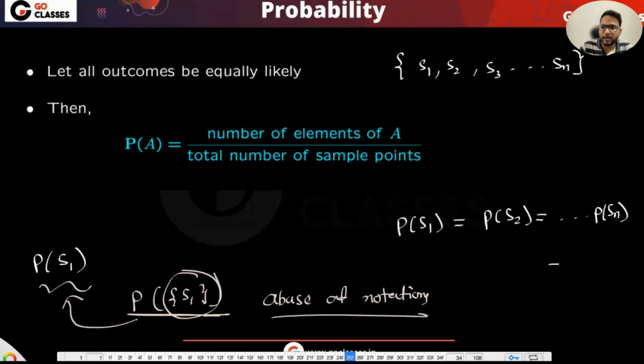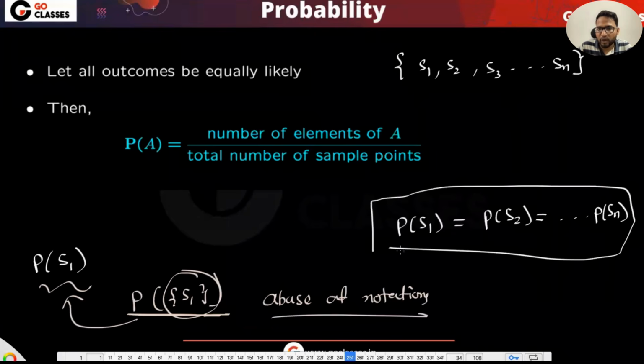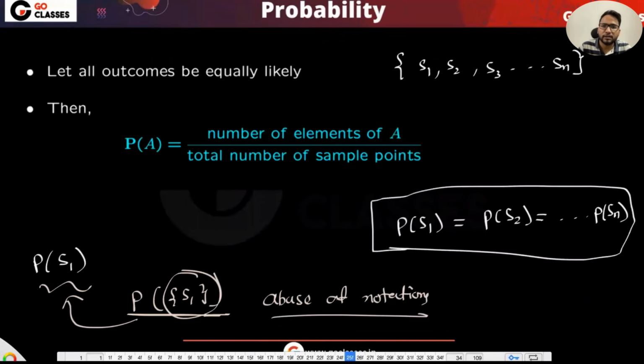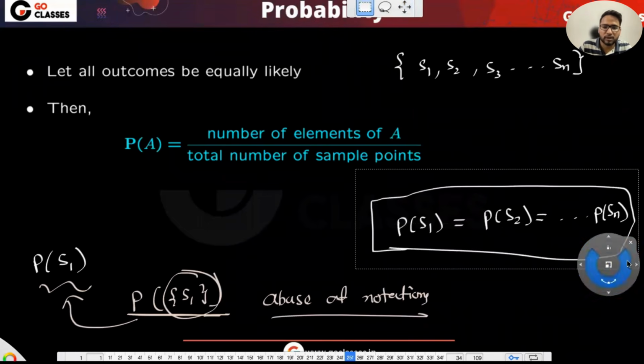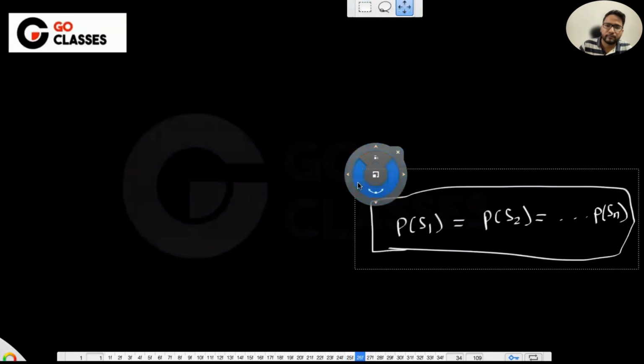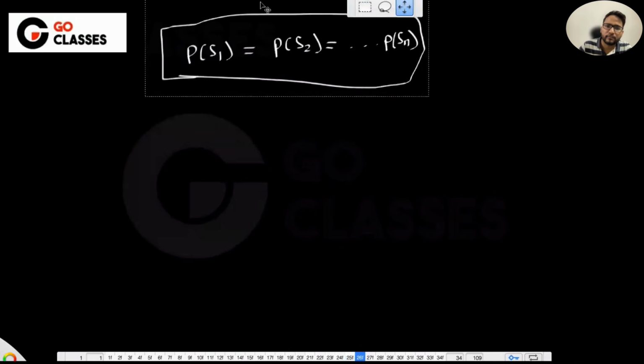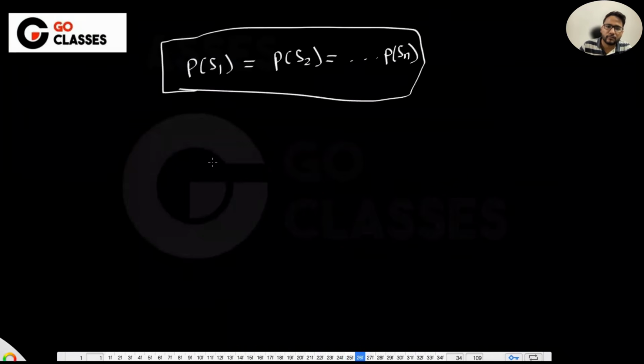Okay, this is understood, everything is equally likely, so these should be equal. Now can anyone prove that it should be 1 by n also? Just tell me, if everything is equally likely, then this is okay, but it should also be equal to 1 by n. Can anyone prove this using the axioms of probability? It is easy, right?